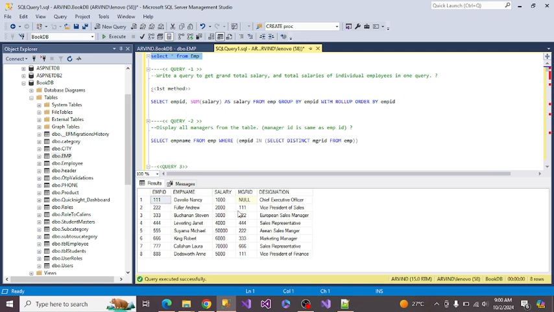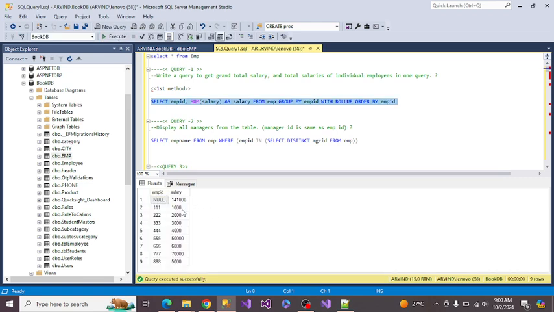So get the total sum of the salary: group by employee ID, and then sum up the salary. It gives the total salary you would get over this salary column. This is the aggregate function, the sum, which I have used.